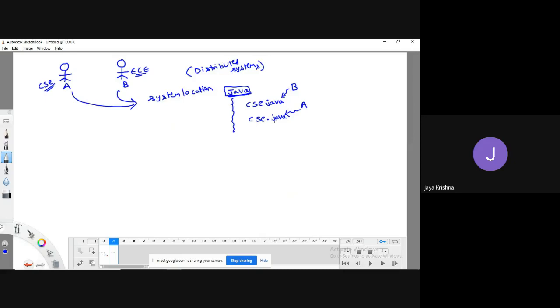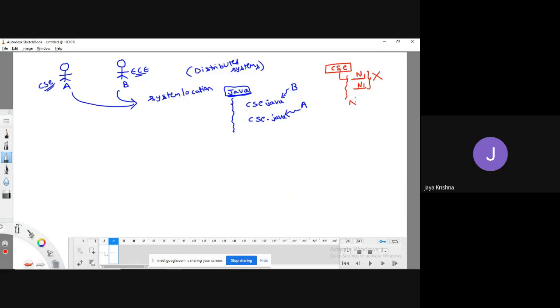Guys, if you observe, in whatever system you are working on, you have created a folder called csc. In that, if you are trying to copy two files with the same name, is it allowed? Is the system allowing it? No. It will provide some kind of error.